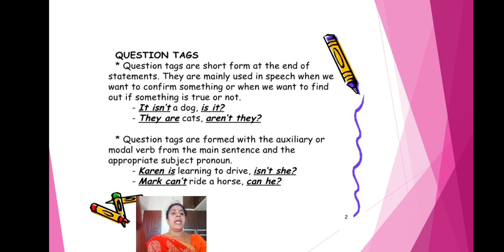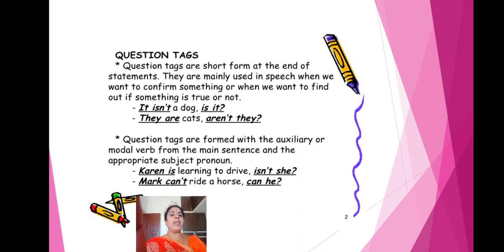See, Karin is learning to drive. Karin is a girl's name, so you can't write isn't Karin. Where is the auxiliary verb? Is. So the question tag is isn't she? Karin is who? She. Is is the auxiliary verb.